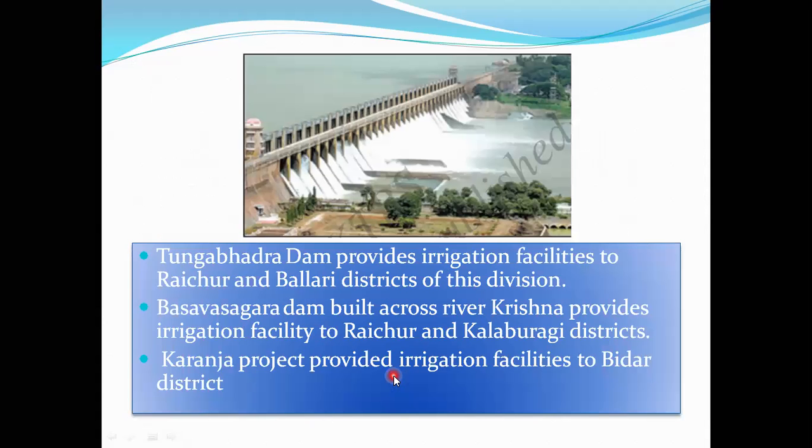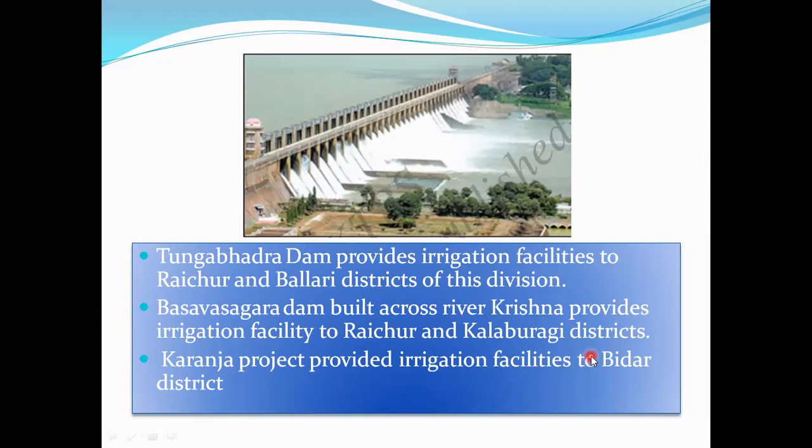Next, children, this is known as the Tungabhadra Dam. It provides irrigation facility, irrigation means Neeravari, to the Raichur and Ballari districts of the Kalburgi division. And the Basavasagara Dam is built across the river Krishna, and it also provides irrigation facility to the Raichur and Kalburgi districts.